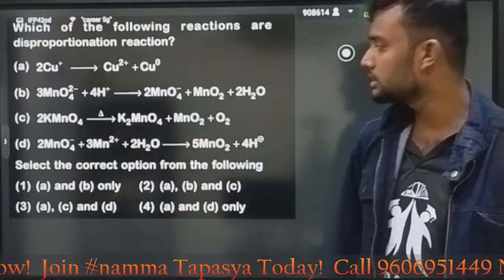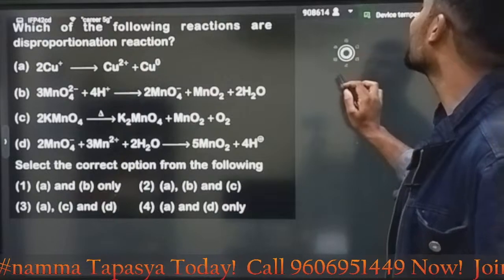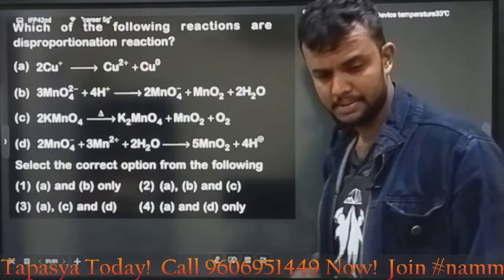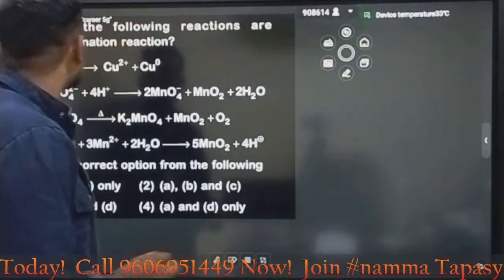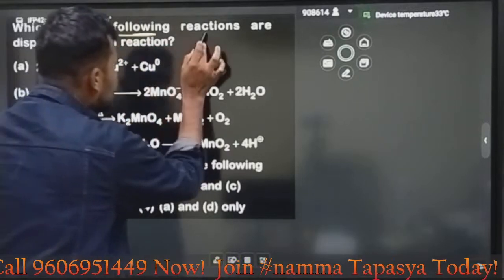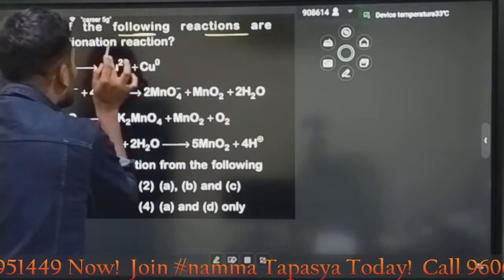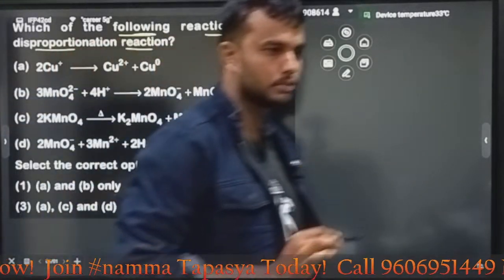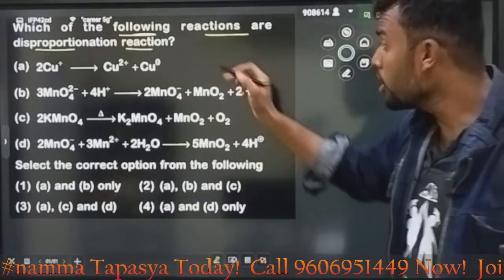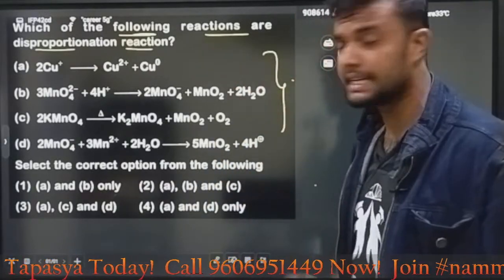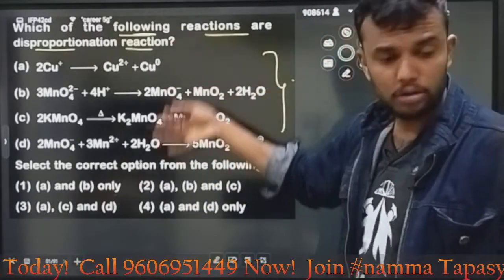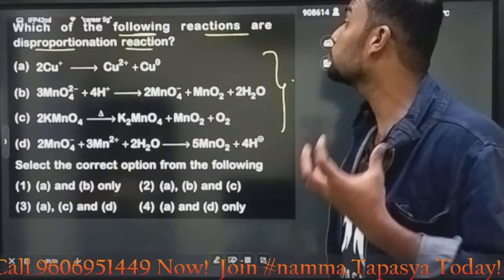Shall we move to the next question? Yes, sir. Okay, it is from your redox. It is a basic question, guys. The question is: which of the following reactions are disproportionation reactions? We have four reactions here, one set of four. In this, which is the disproportionation reaction?